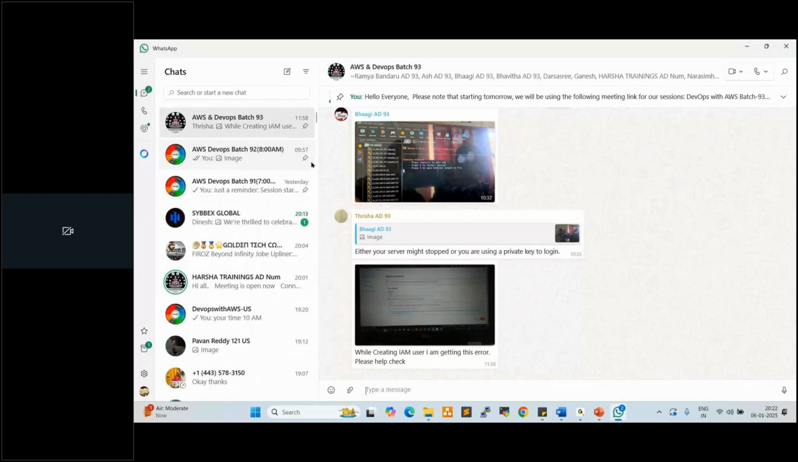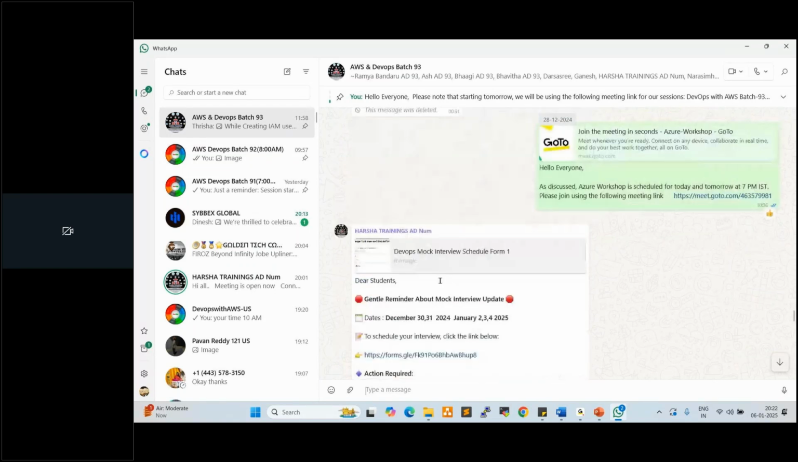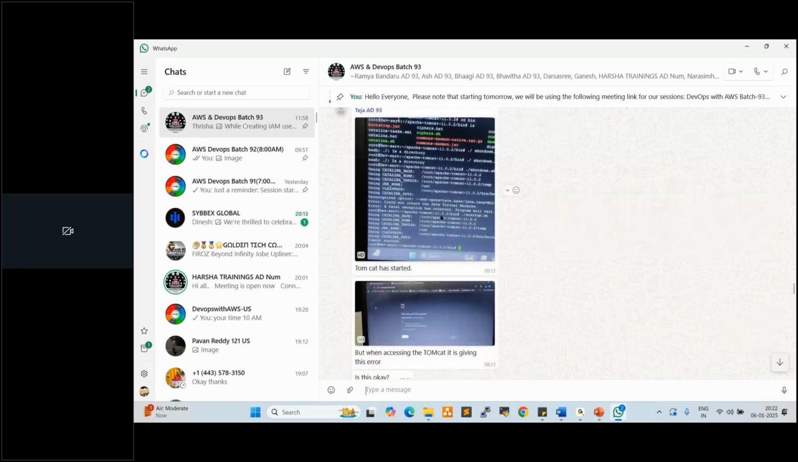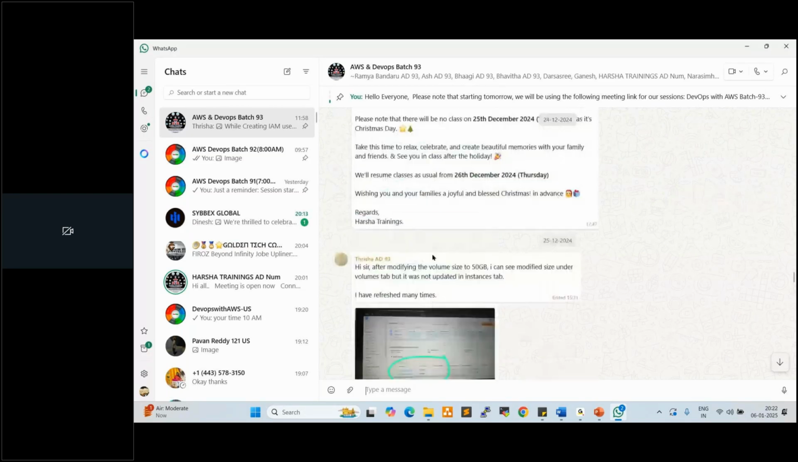See here, these are the screenshots. While practicing, if you are facing any issues, you can just take a screenshot and post it into the group like this, so that I'll give you a solution. If anyone has already practiced, they will give you a response, or else I will give you a response. See here, these are the screenshots people are posting.